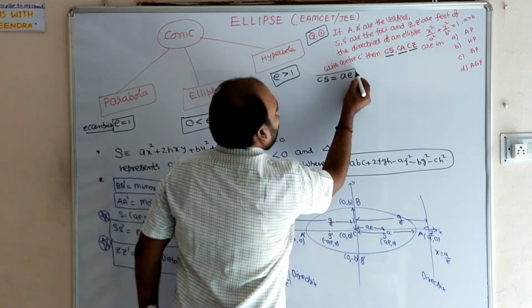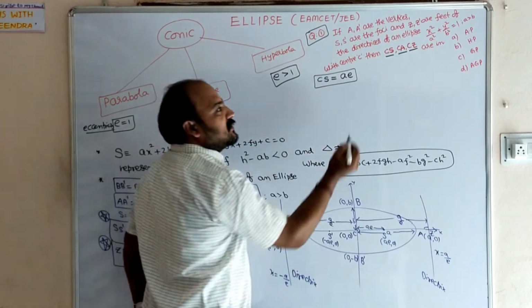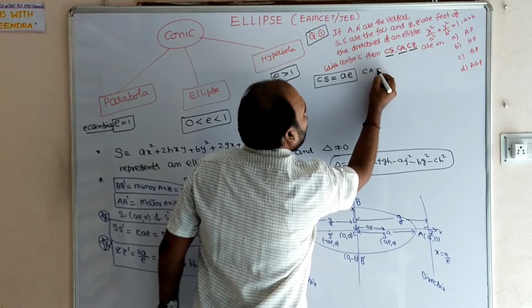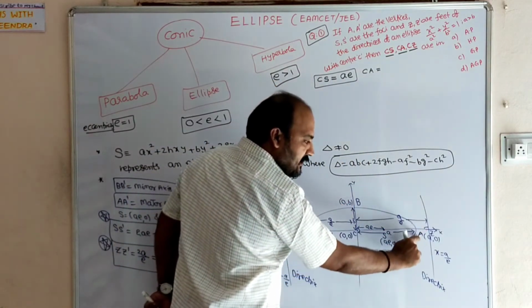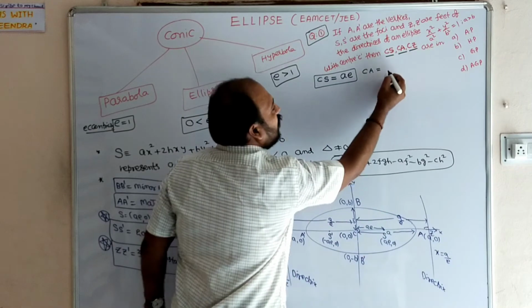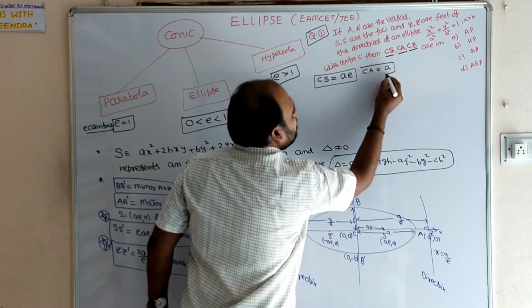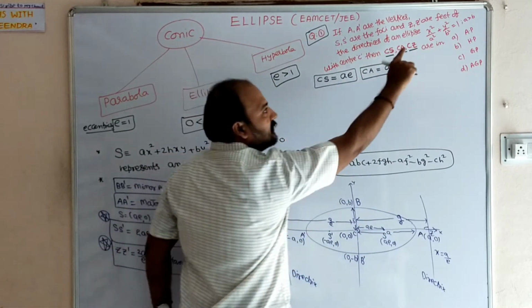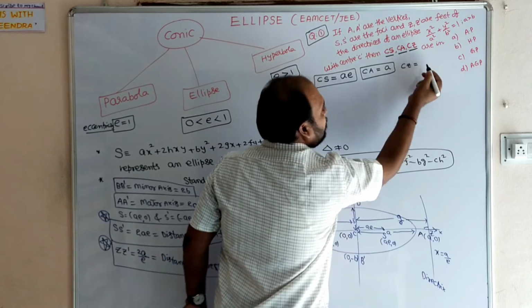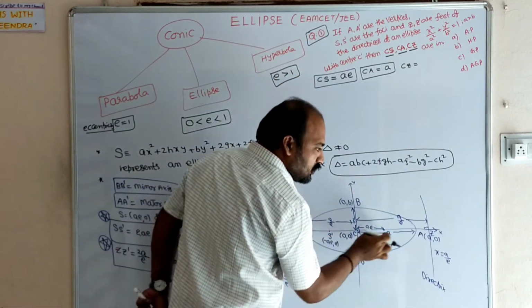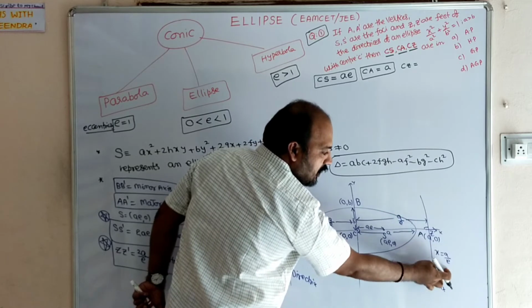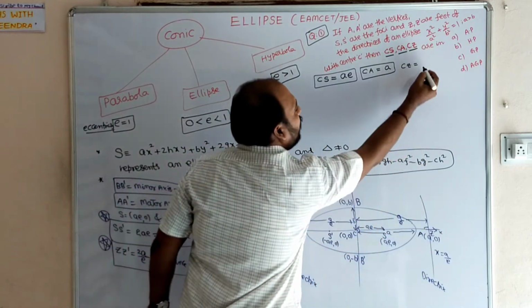Next CA, the distance between center and one of the vertices. From here to here it is A units. CA is equal to A. And CZ is the distance from center to directrix, A by E units. So CZ is equal to A by E.